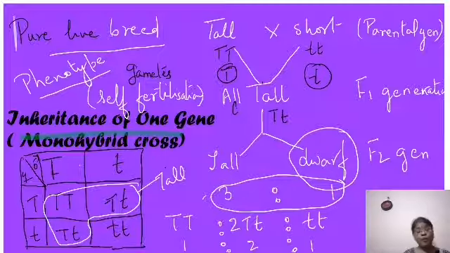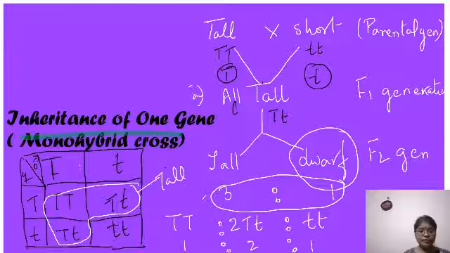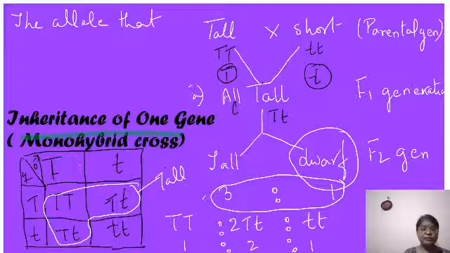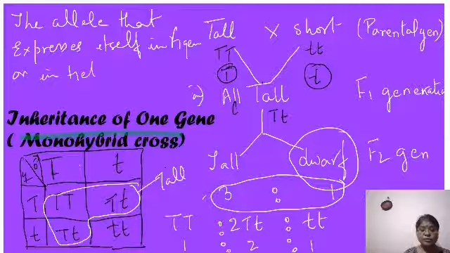And remember, again I am repeating for you, the allele that expresses itself, write it down all of you, the allele that expresses itself in the F1 generation or in heterozygous condition is called the dominant allele.